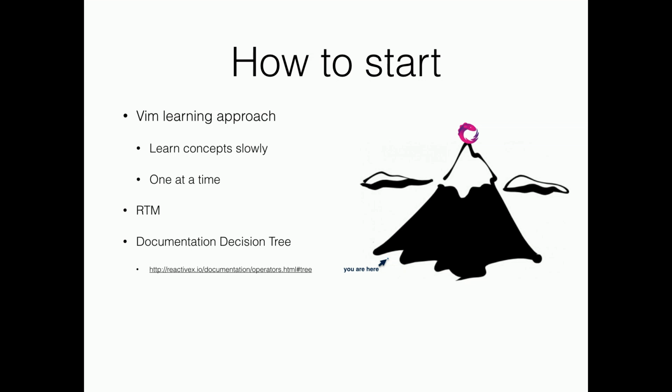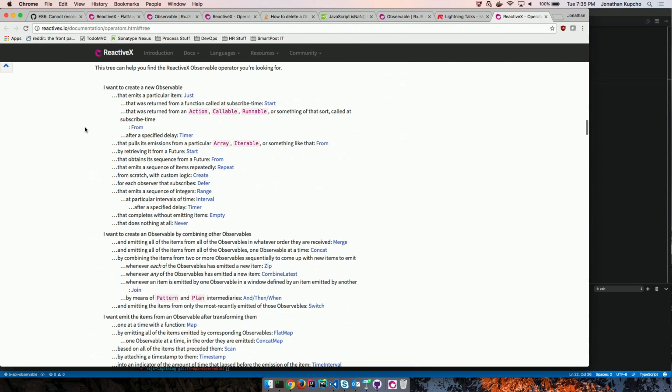There's actually a document decision tree. I'm going to click on this link because it's pretty cool. This is the first time I've ever seen something like this. It goes through what you want to do and what you should use based on what you want to do.